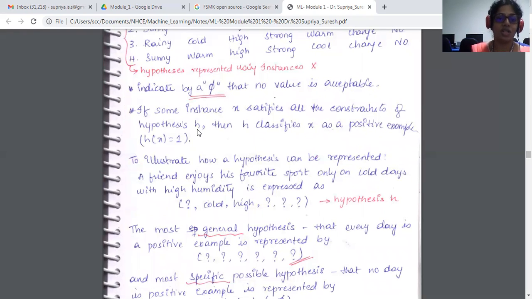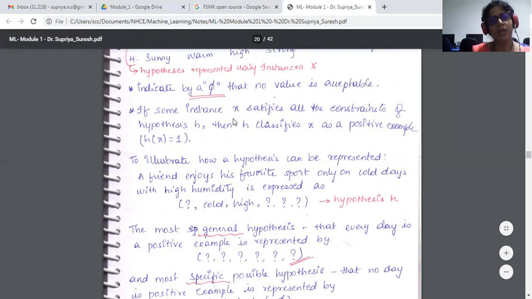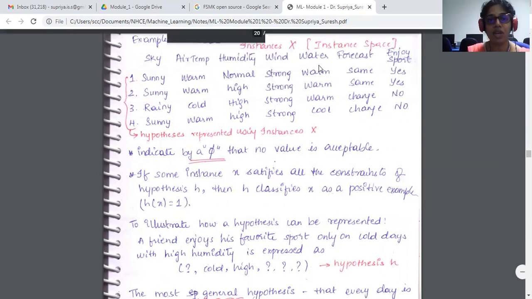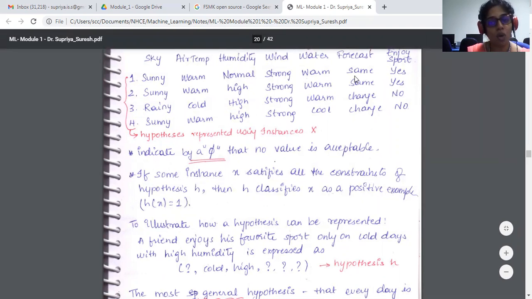There is one terminology here. We have the instance space, right? If some instance X satisfies all the constraints of the hypothesis, then H classifies X as a positive example. That is, H of X is equal to 1. If X satisfies all the constraints of the hypothesis H, sunny, warm, normal, strong, warm, and same, then H classifies it as a positive instance.